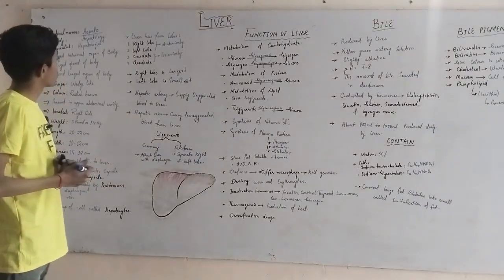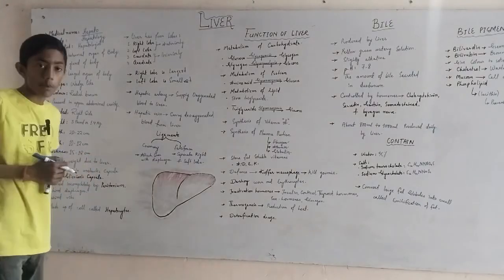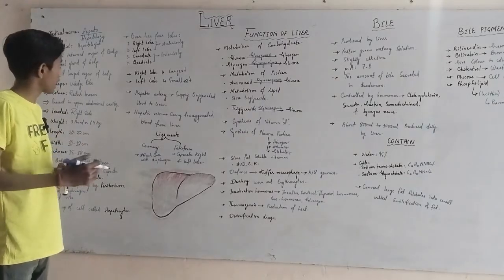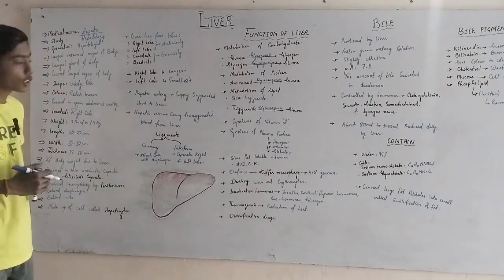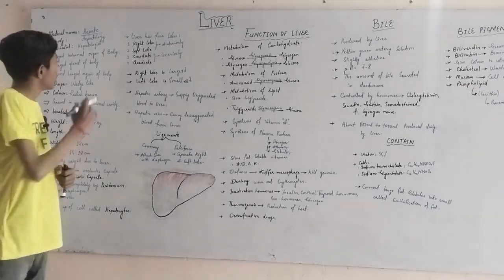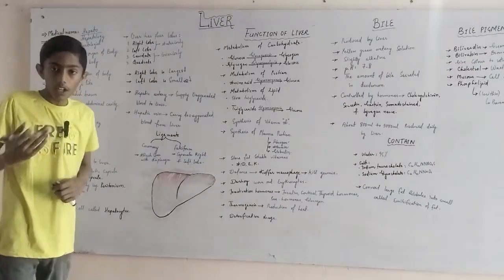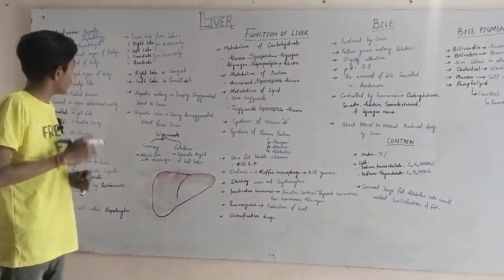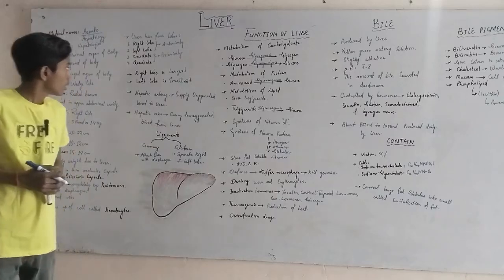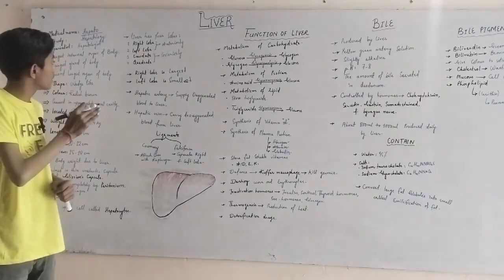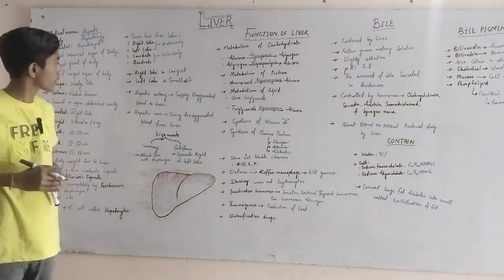Now we come to the lobes of the liver. There are 4 main lobes of the liver. Number one, right lobe; number two, left lobe; number three, caudate; number four, quadrate. The right and left lobes are anterior, and the caudate and quadrate are posterior. The right lobe is the largest lobe of the liver and the left lobe is the smallest.